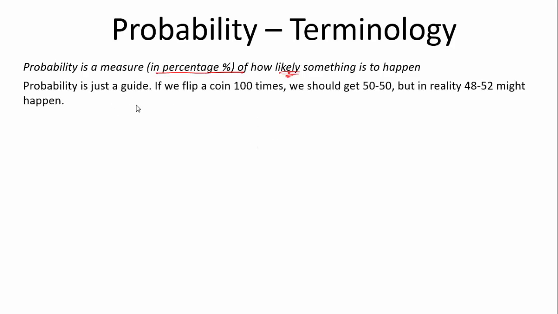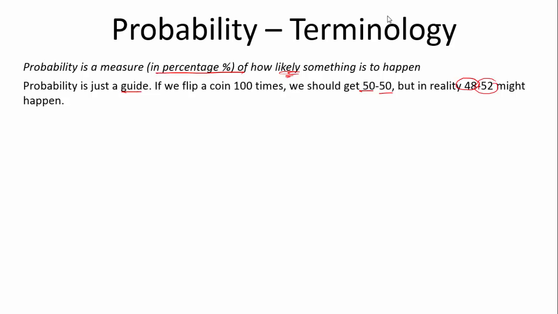So just a refresher, probability is a measure in percentage of how likely something is to happen. So another thing you need to know is probability is just a guide. If we flip the coin 100 times, we should get 50 heads, 50 tails. But in reality, we might get 48 and 52. That could happen. So probability is just a guide.